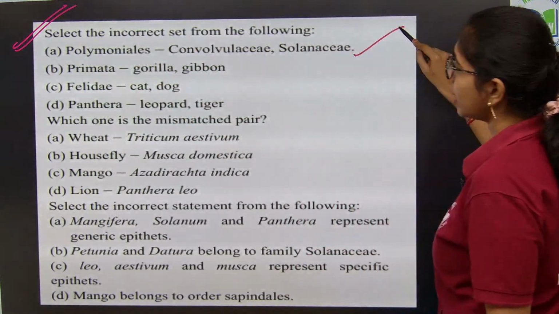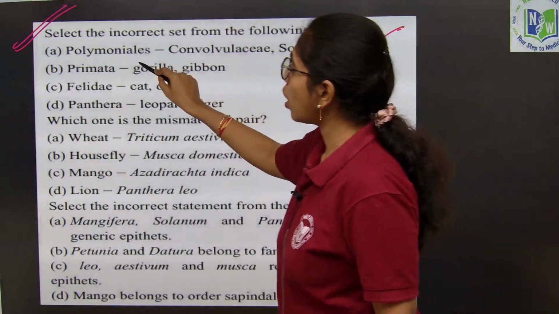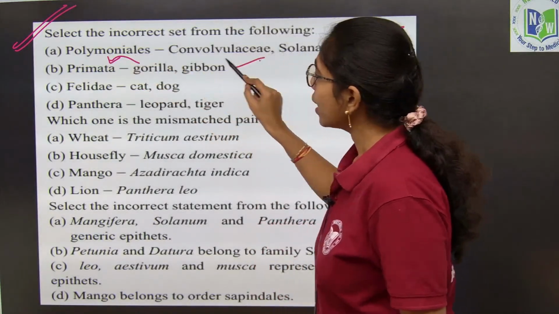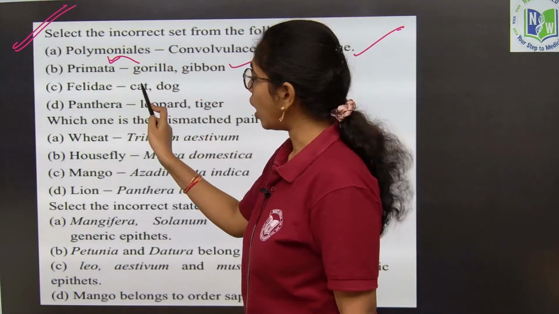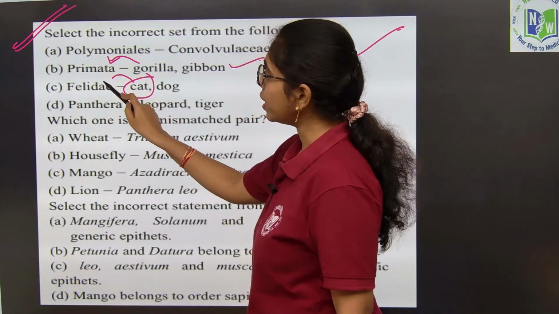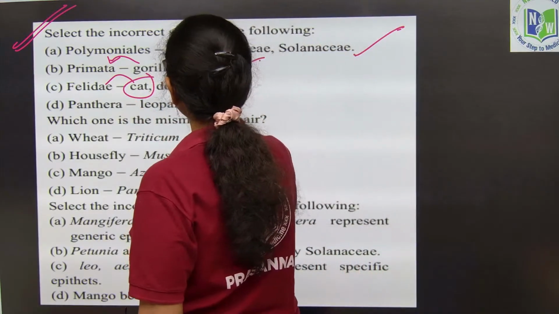Correct. Next, gorilla and gibbon belong to Primata. True. Cat and dog belong to Felidae. Wrong. Cat belongs to the family Felidae. Dog belongs to Canidae.